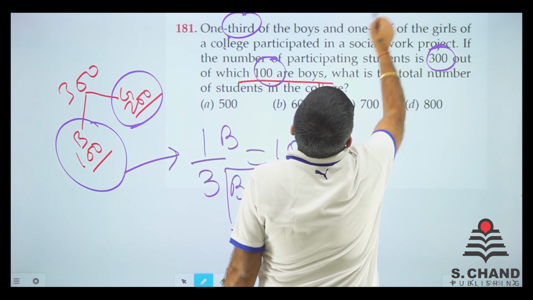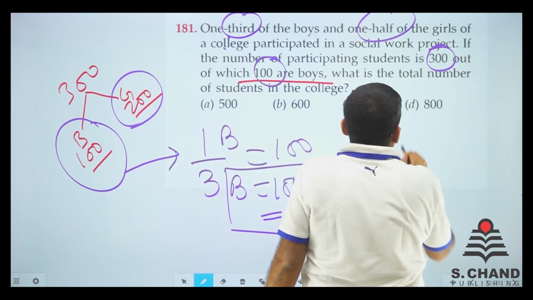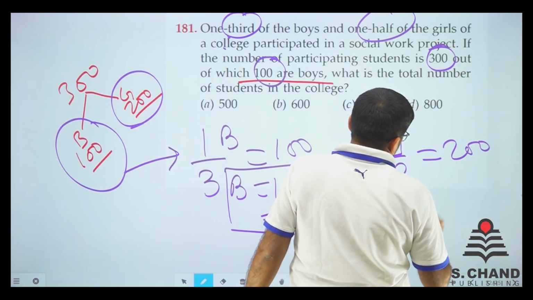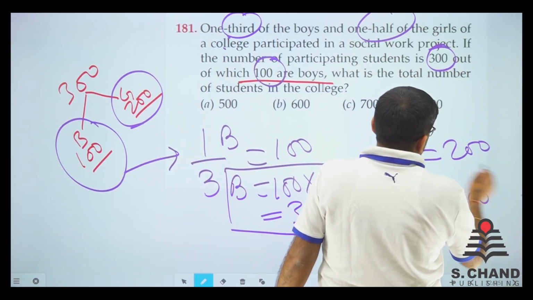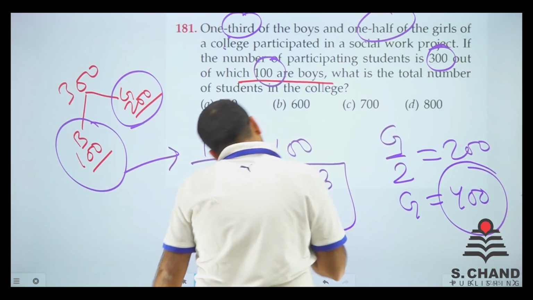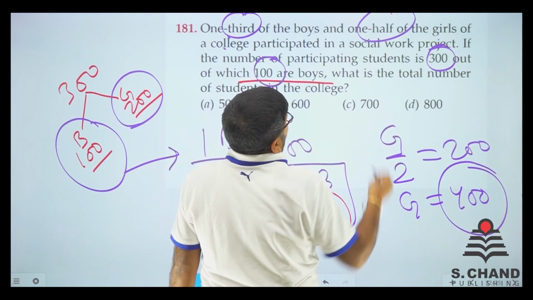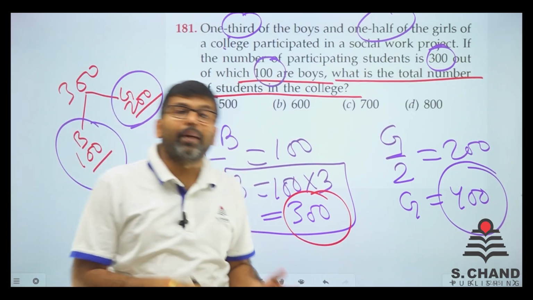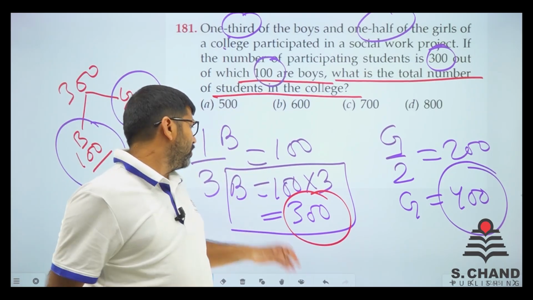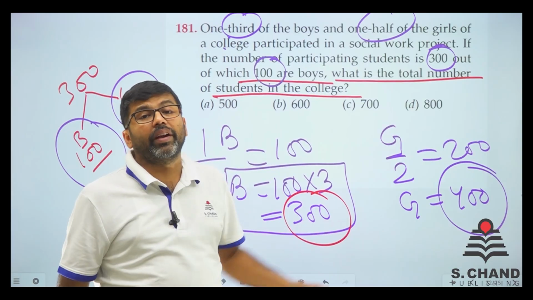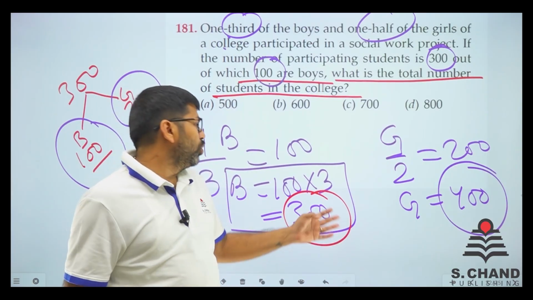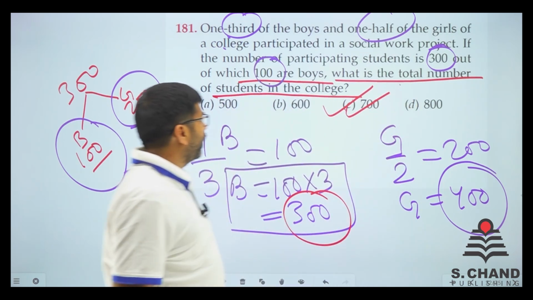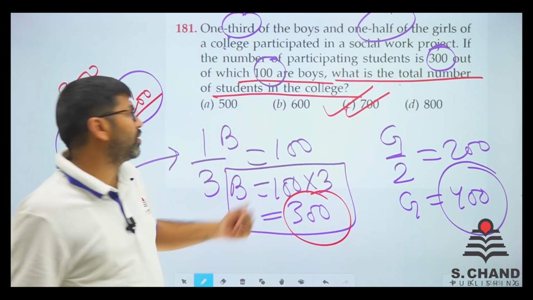Now the girls participating are 200, and that is half of the girls. So half of the girls is 200, so total number of girls is 400. So we have 400 with us, we have 300 with us. What is asked? Total number of students in the college is boys plus girls. So number of boys 300, number of girls 400, add both of them, you will get 700. Here we go with the answer. I think that is the simplest one of those, right?